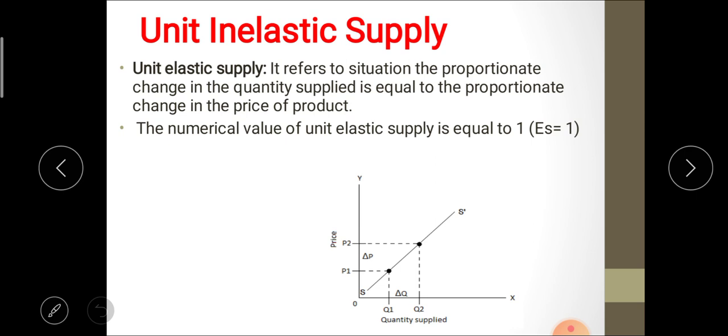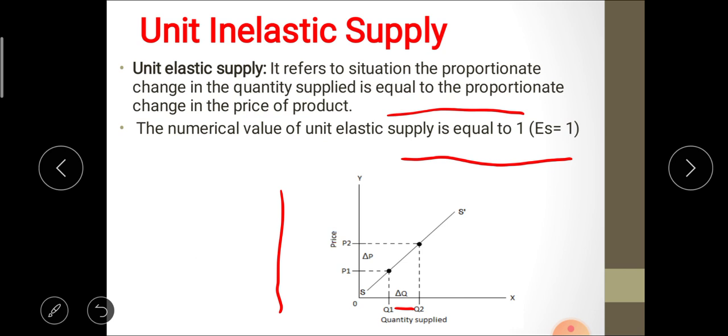Next one, unit elastic supply. It refers to the situation where the proportionate change in quantity supplied is equal to the proportionate change in price of that particular product. That means quantity supplied and price change in the same proportion. In this case, the numerical value of elasticity of supply is equal to 1. In this figure we can see that quantity supplied changes in the same proportion as price. This is the unit elastic supply.